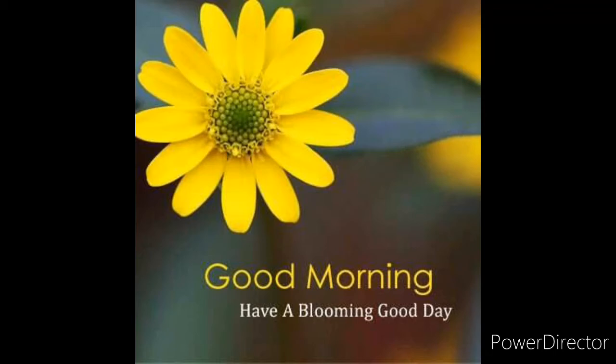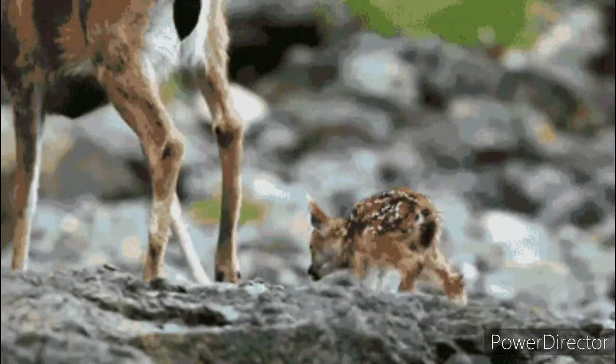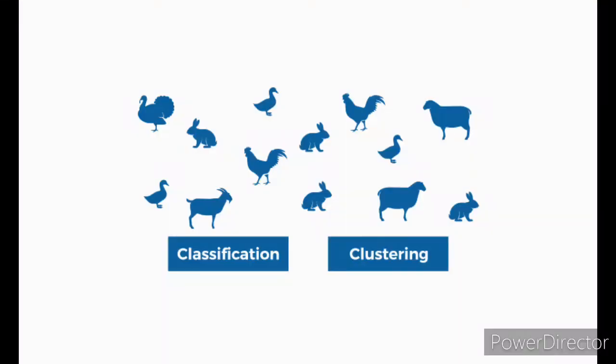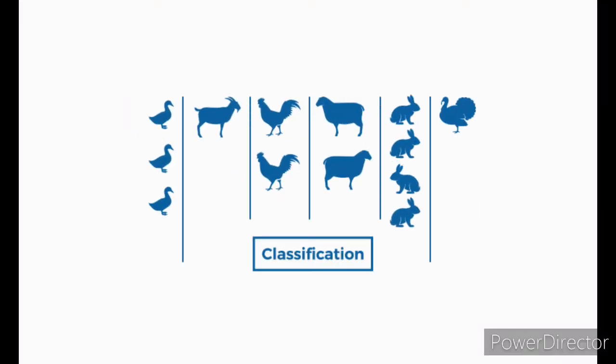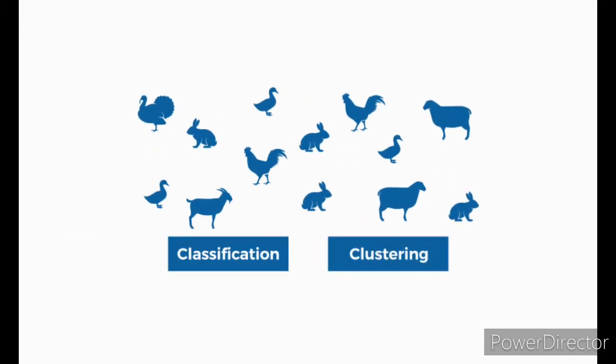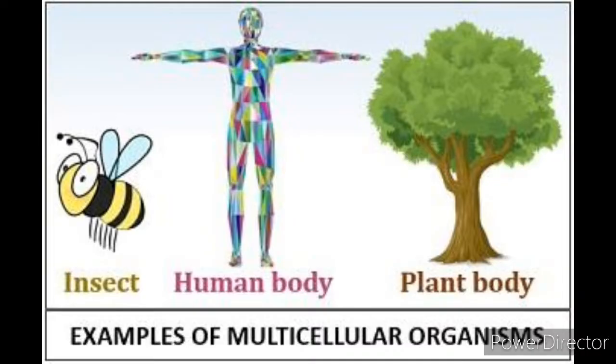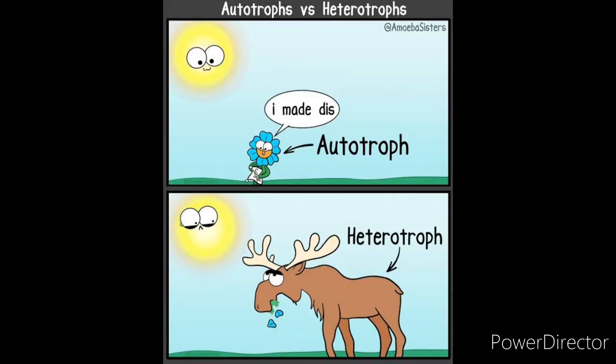Good morning, students. Today, let us begin a new chapter, Classification of Plants. All living things are classified into two main groups, plants and animals. Classification means grouping organisms together on the basis of certain common features, like whether the organism is single-celled or multicellular, whether the organism is autotroph or heterotroph, etc.